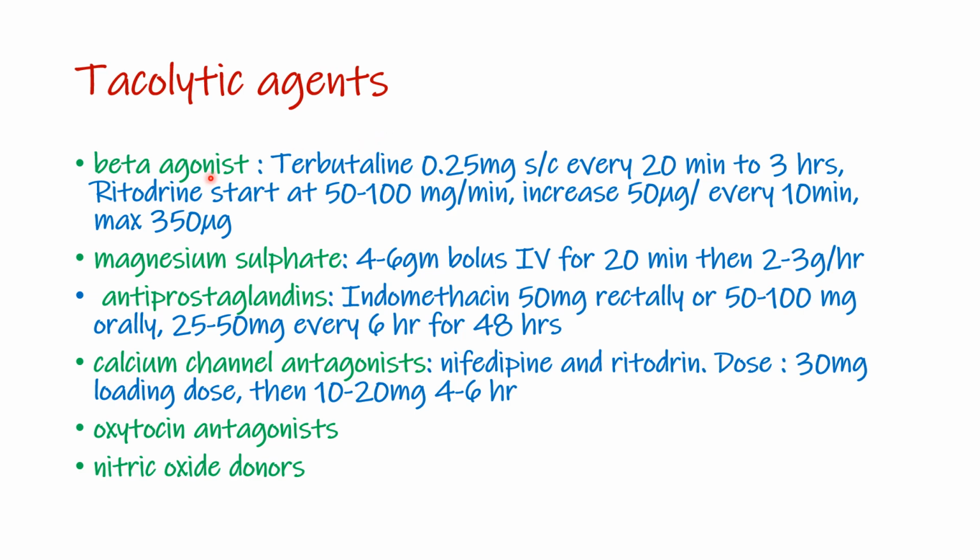So the tocolytics, as we just said, this is just a repetition. The beta agonist, which is terbutaline, with these doses, and then magnesium sulfate, with the doses, antiprostaglandin, which is indomethacin, and then calcium blockers, which is nifedipine, or you can also use ritodrine. You can also use oxytocin antagonists and nitric oxide donors. All of these, by their mechanism of action, result in inhibition of uterine contraction. Also note that prostaglandin inhibitors and NSAIDs, if used after 32 weeks, will usually lead, as a side effect, to premature closure of the ductus arteriosus.